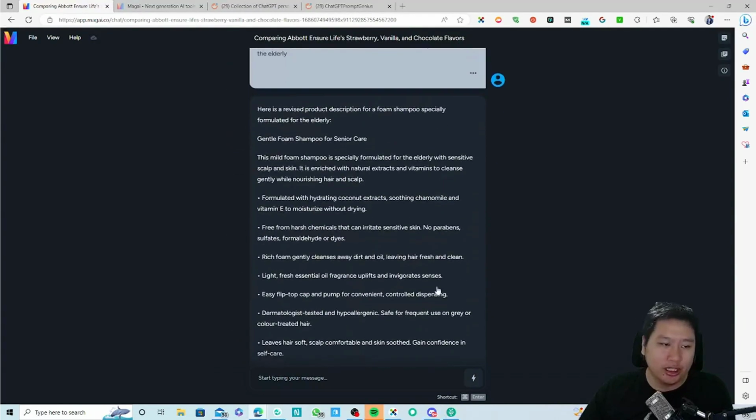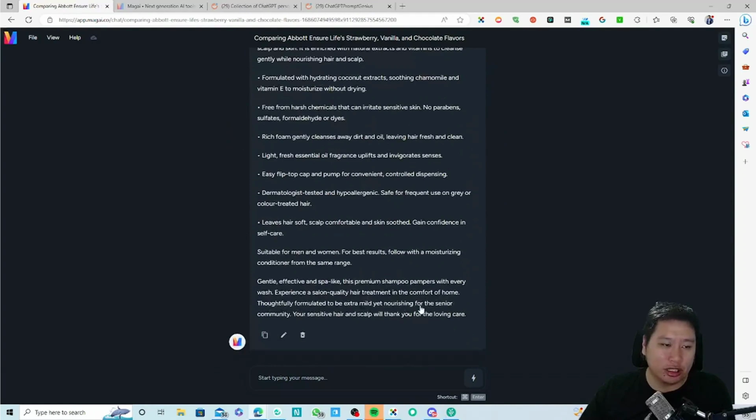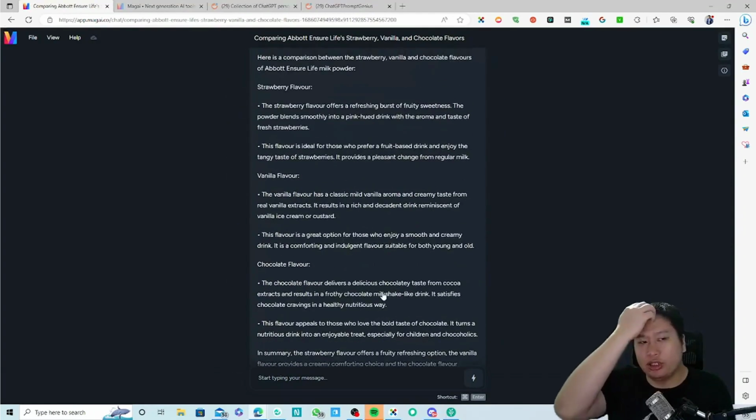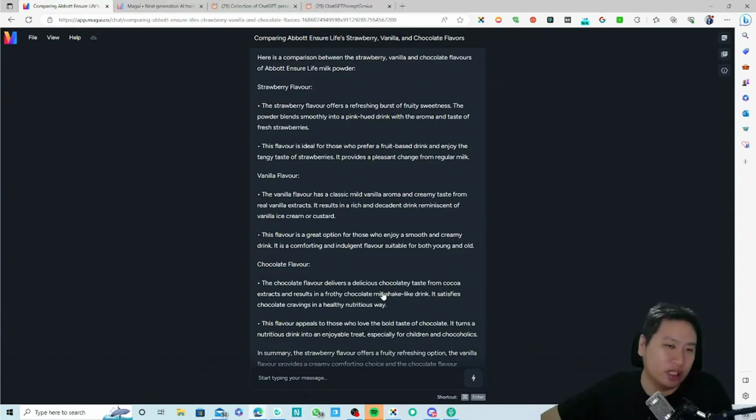Okay, and then the next one right here. I asked for the comparison between the strawberry, vanilla, and chocolate flavors. The way that Claude AI gives it to me is in point form.